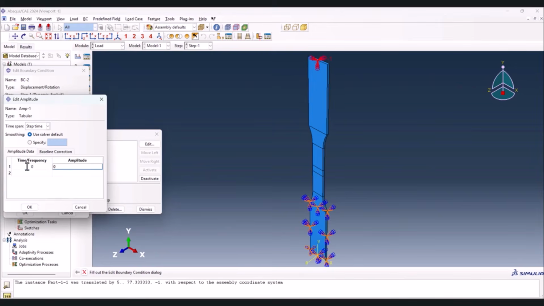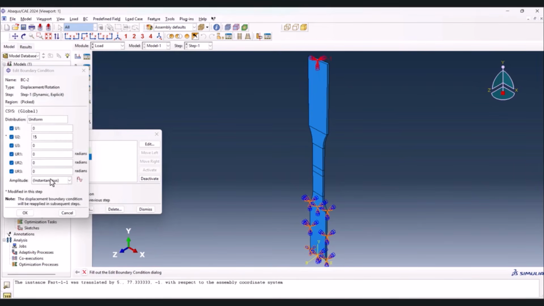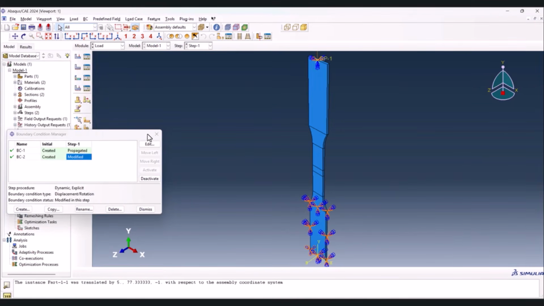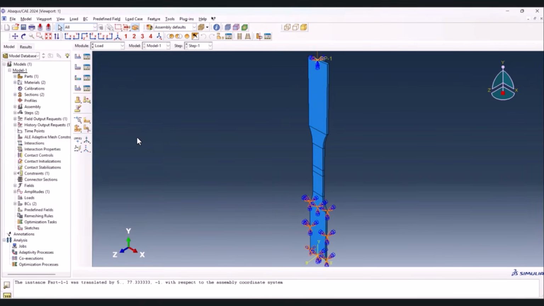This is 0, 0, press enter, 0.1, 0.1, 0.2, 0.2, and we go just like this. You can press enter every time. And 1, 1, and that's the amplitude. Then click on OK. Now you need to select the amplitude, then OK. Now we're done with the load and boundary condition. Let's go to the mesh.